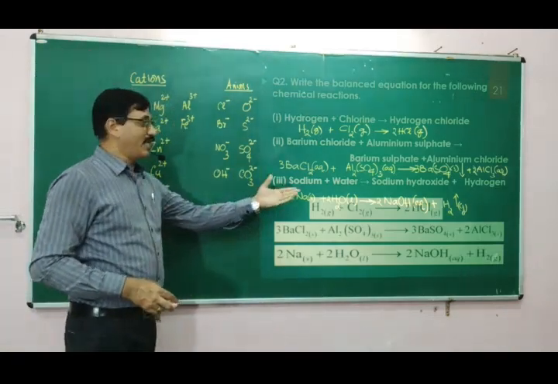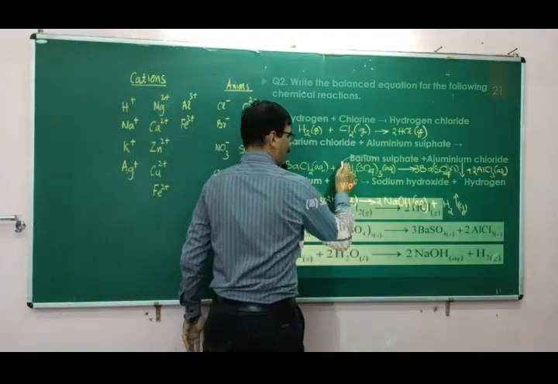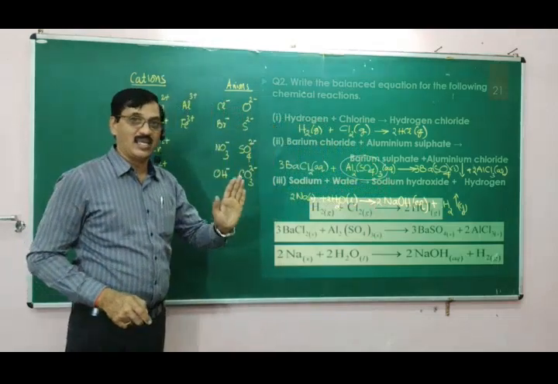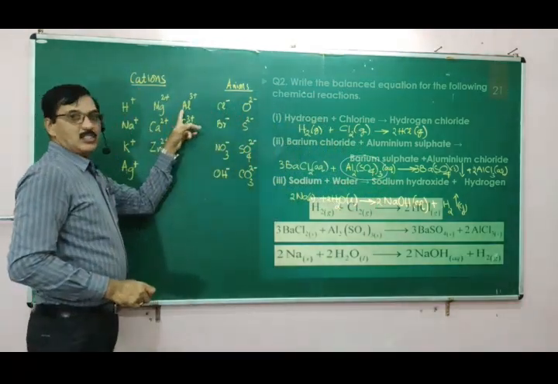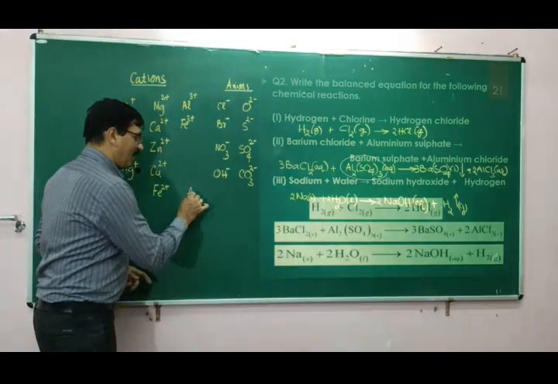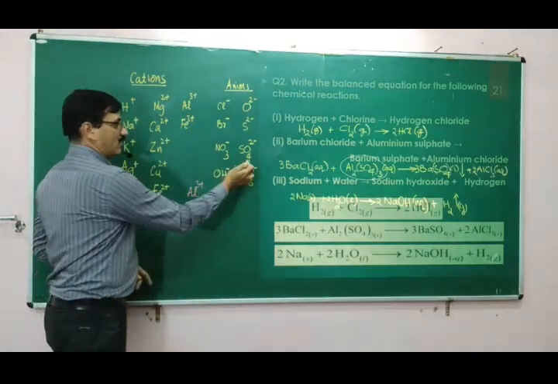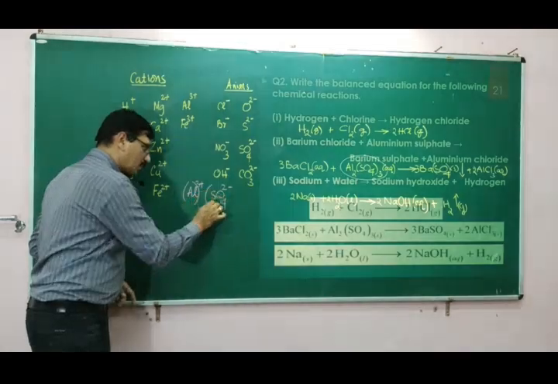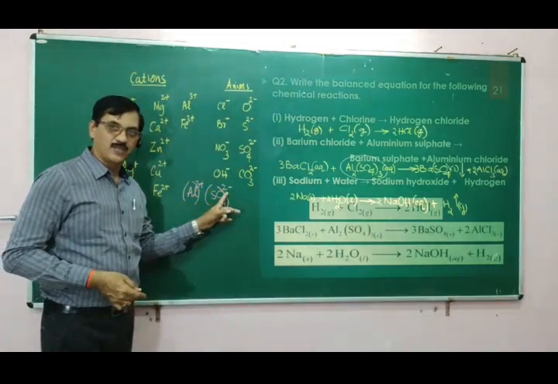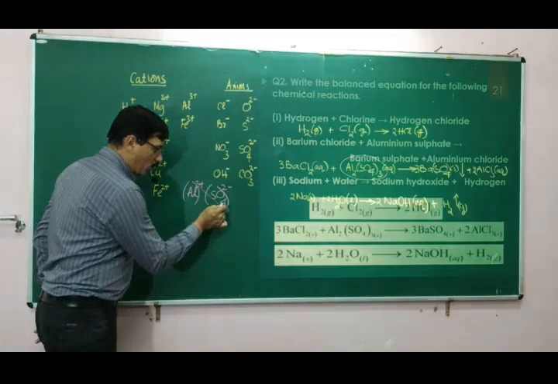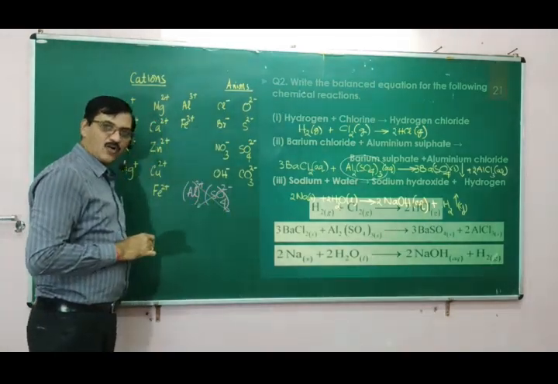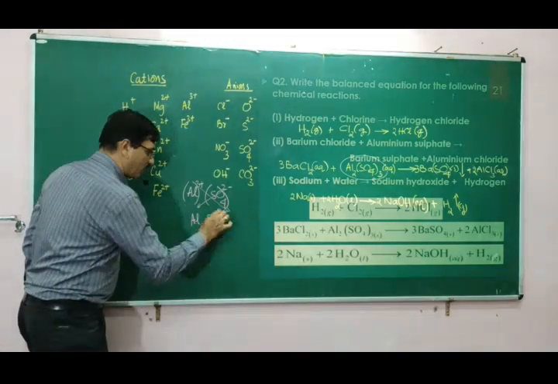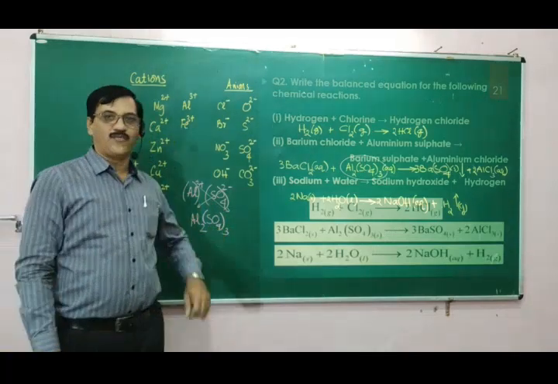Now, one more point. If you know the charges, how can we write the formula very correctly? Let me take this example: aluminium sulfate. Why this 2 and 3 are to be given can be known correctly only when you know the respective charges on the ions. Al is 3 plus, and sulfate, SO4, has 2 minus charge. So this is the entity and these are the charges. If you remember that, and put these numerals along with the symbols, that is Al2, SO4, 3, then that is the formula of aluminium sulfate.